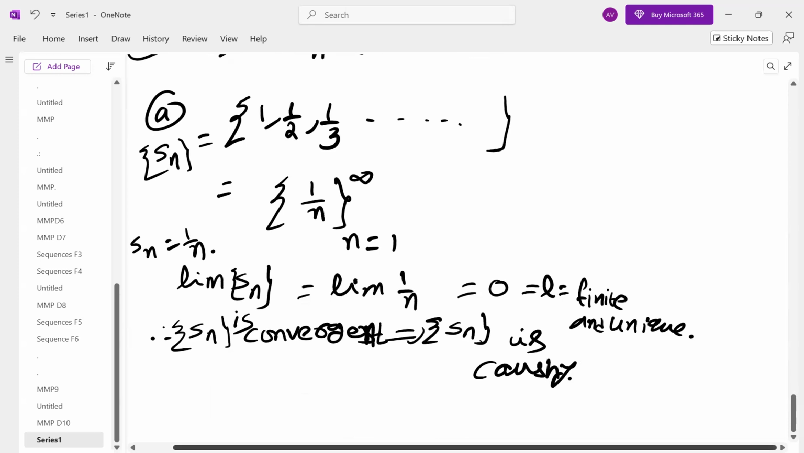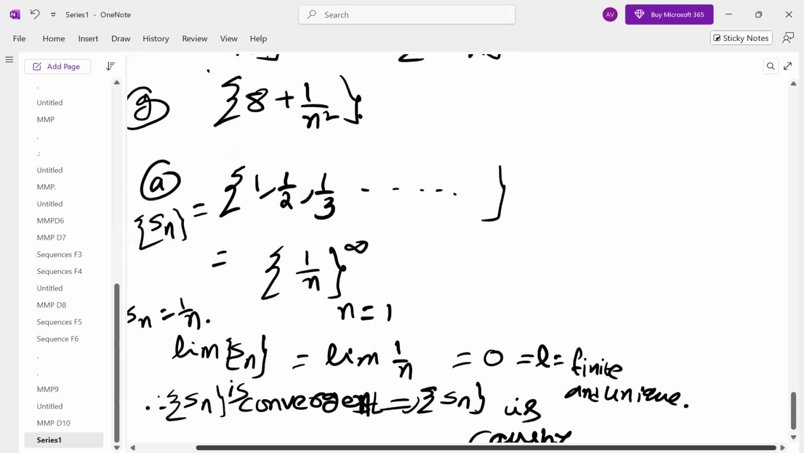So how to test whether it is convergent or not? We have done a number of questions using Cauchy's first theorem, second theorem. You may get the nth term; apply any one of the techniques which you have learned earlier and see whether it is convergent. If it is convergent, automatically it is Cauchy. So this sequence is a Cauchy sequence.